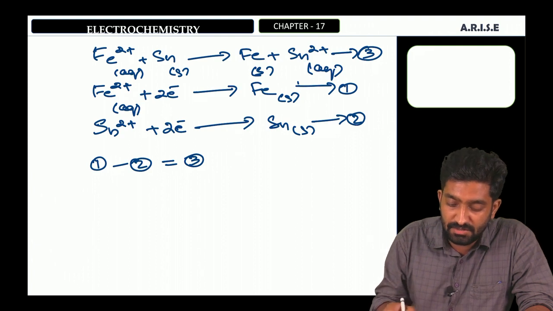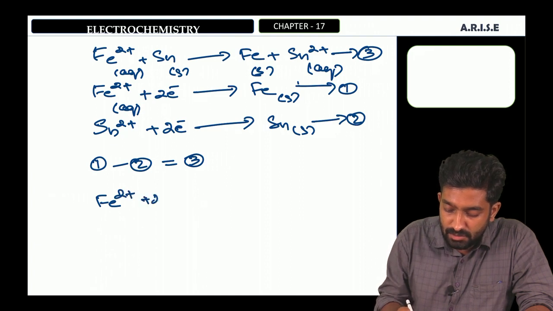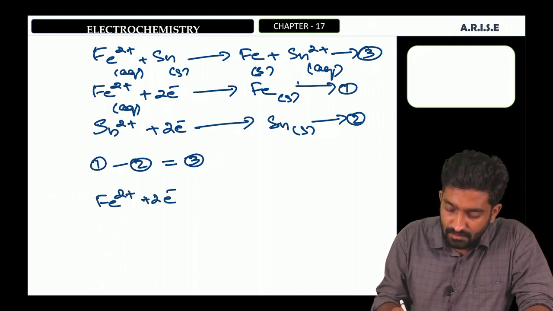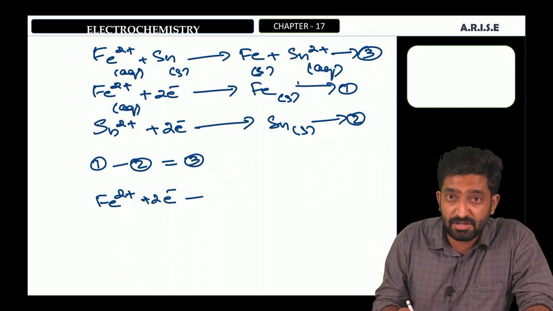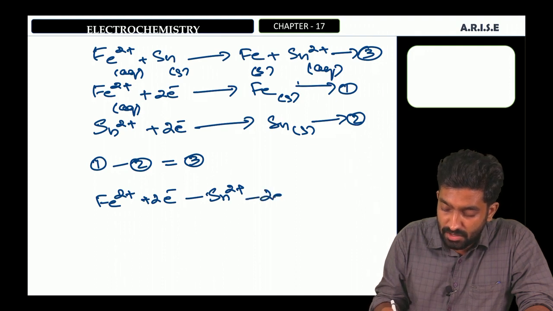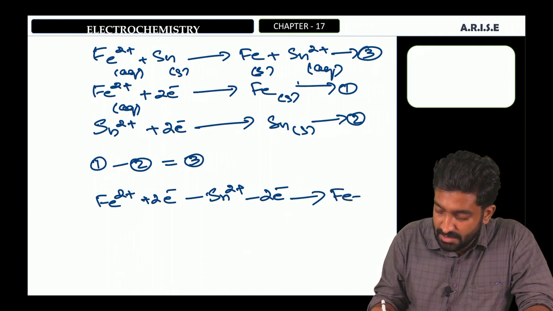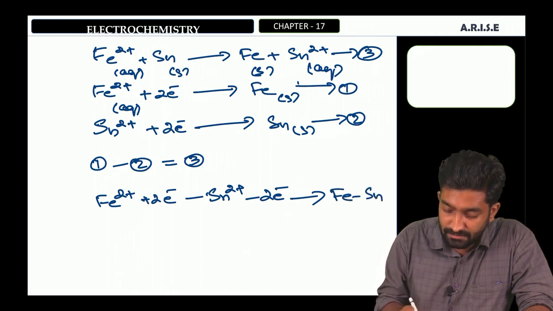We can check: the reactants are Fe2 plus 2 electrons minus the reactants in the second reaction, Sn2 plus 2 electrons, gives Fe minus Sn.